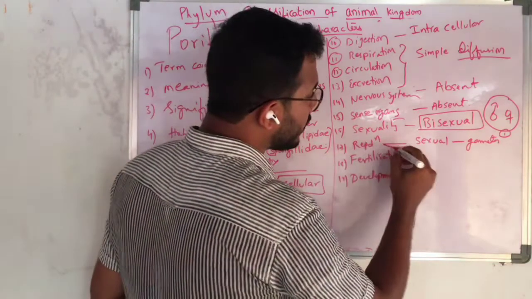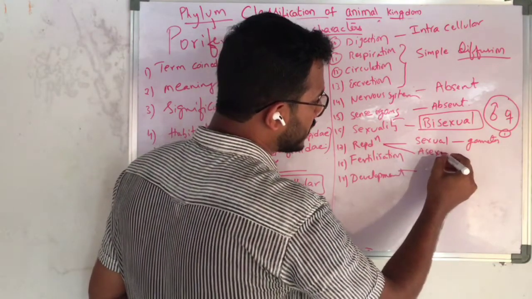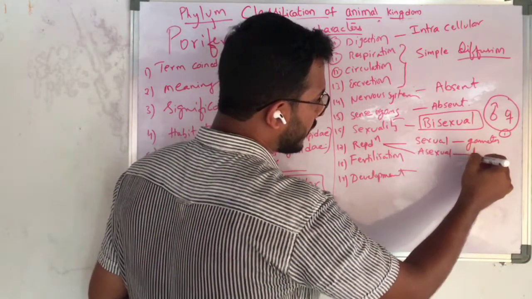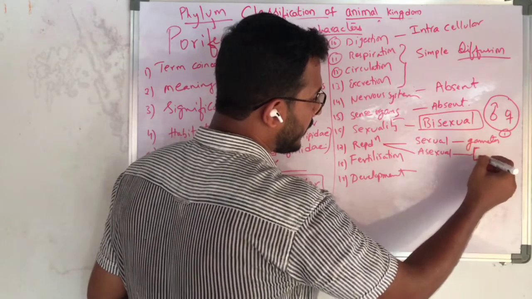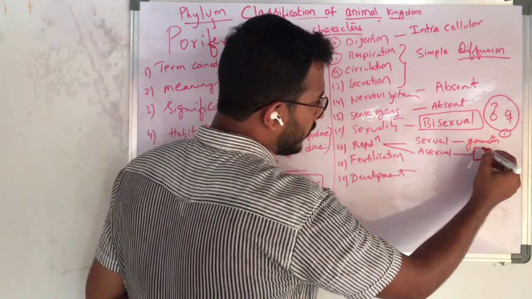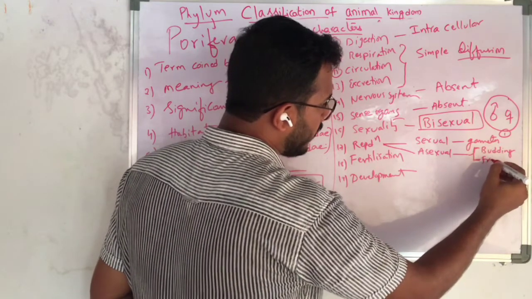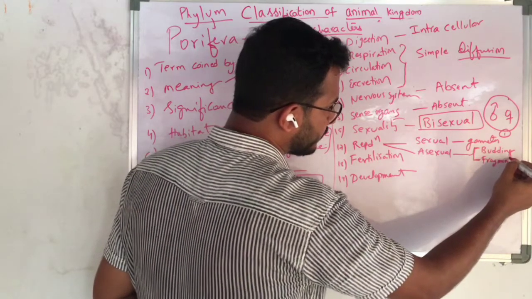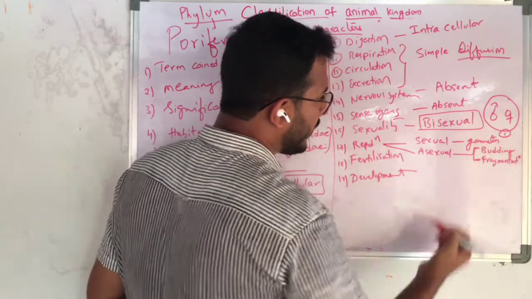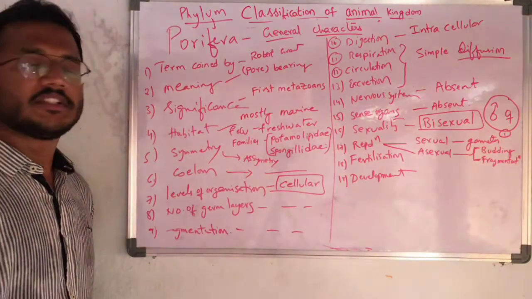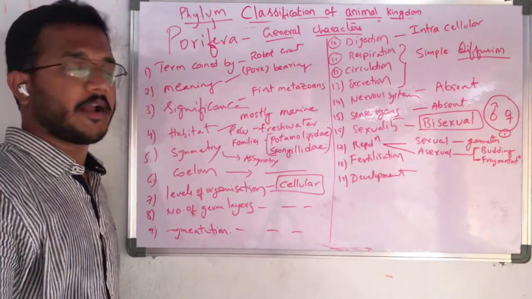And it is also performing asexual reproduction. This asexual reproduction, as you know from the earlier classes, can be done through the process of budding or fragmentation.